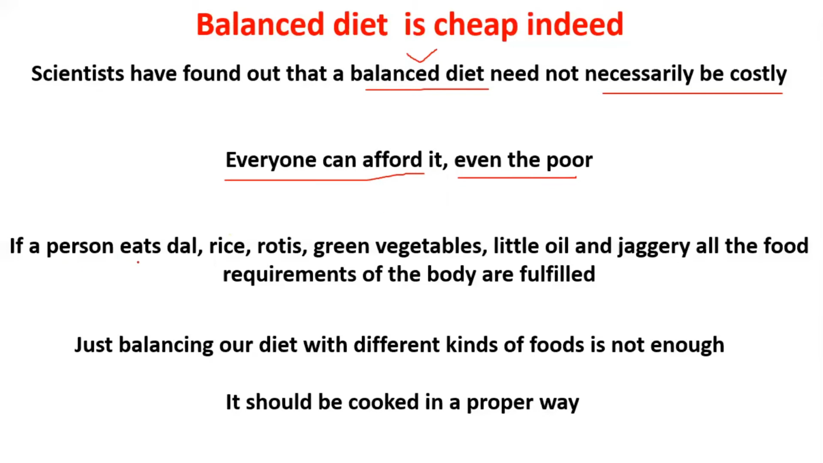If a person eats dal, rice, rotis, green vegetables, a little oil, and jaggery, all the food requirements of the body are fulfilled. If we eat dal, it gives proteins. Rice gives carbohydrates. Rotis give fiber. Green vegetables give minerals and vitamins. A little oil gives fat, and jaggery gives iron. So our body is fulfilled with the food which it requires.